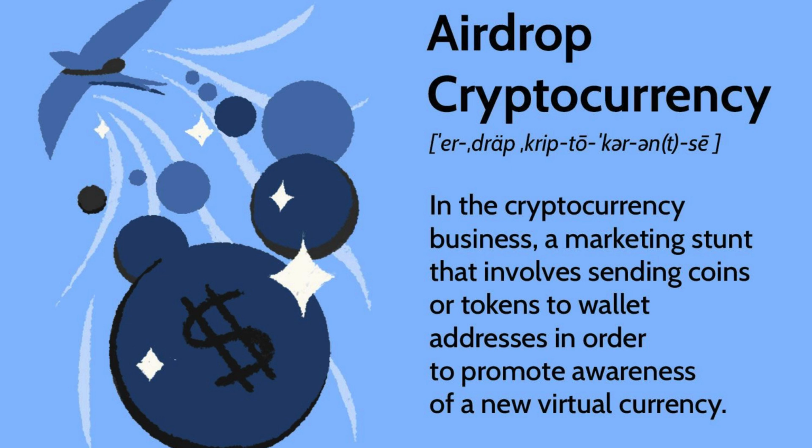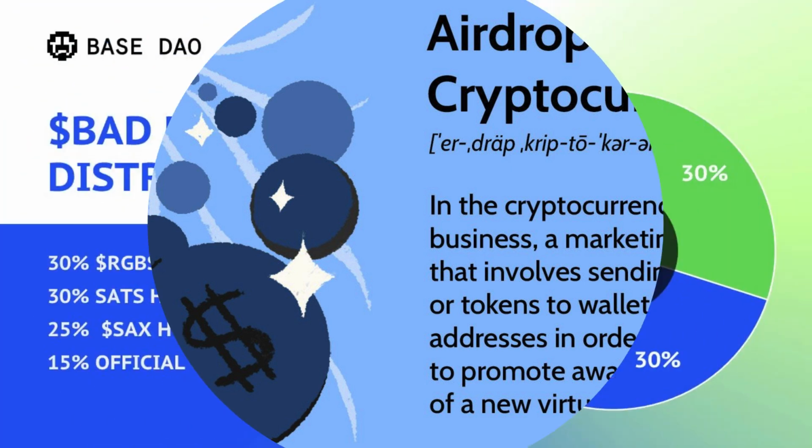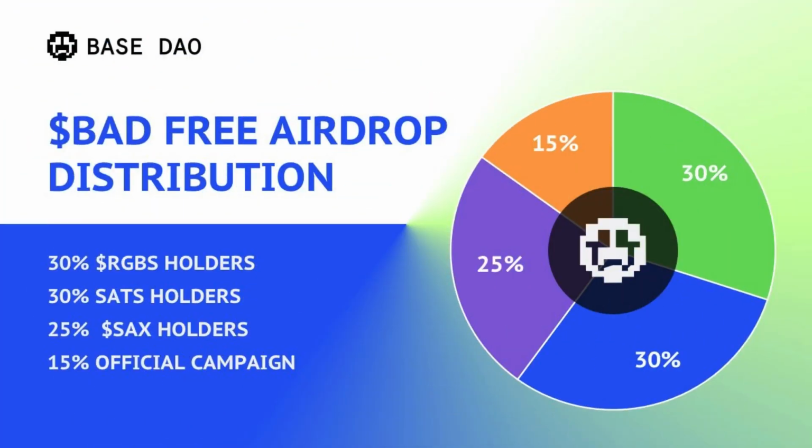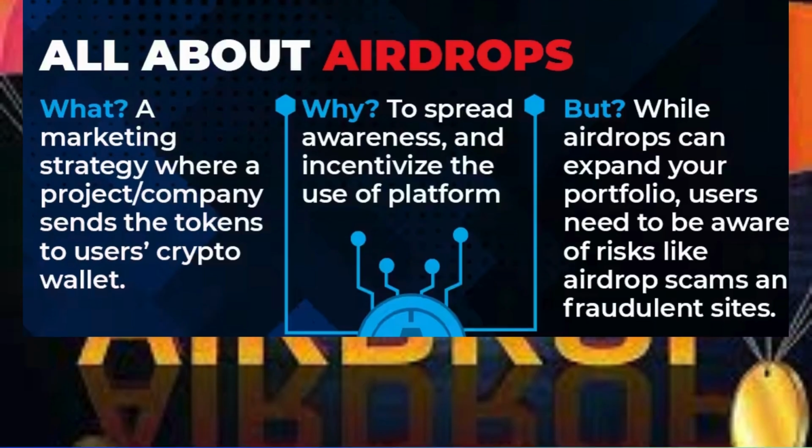Here are key points to understand about airdrops. Free distribution. During an airdrop, tokens or coins are distributed for free to eligible holders of a specific cryptocurrency. The criteria for eligibility can vary and may include factors like holding a certain amount of the parent cryptocurrency in a wallet or participating in a specific community.